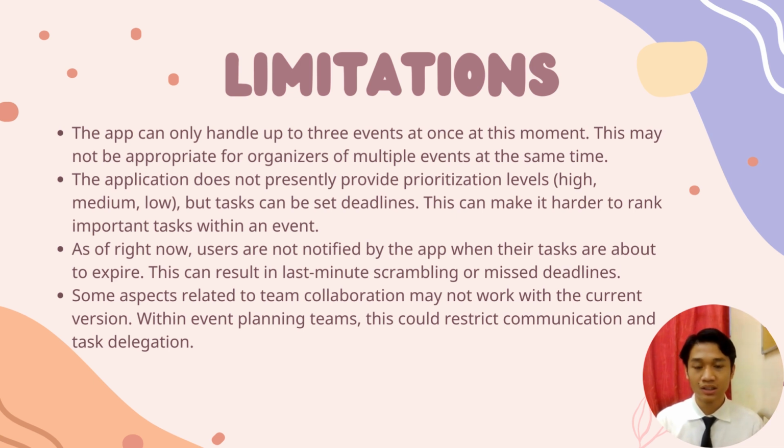As of right now, users are not notified by the app when the tasks are about to expire. This can result in last-minute scrambling or missed deadlines. For example, when the tasks are about to reach the deadline, it does not notify the user. Lastly, some aspects related to team collaboration may not work with the current version. Within event planning teams, this could restrict communication and task direction. It also can lead to miscommunication and it will lead to distraction of your event.